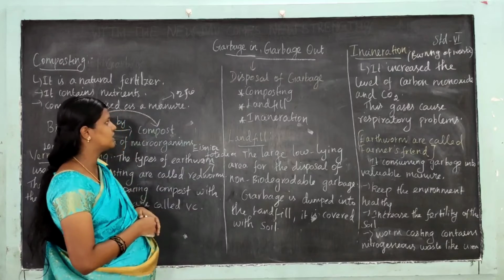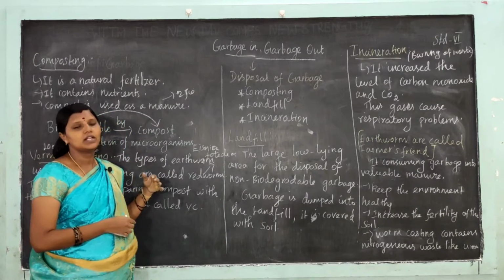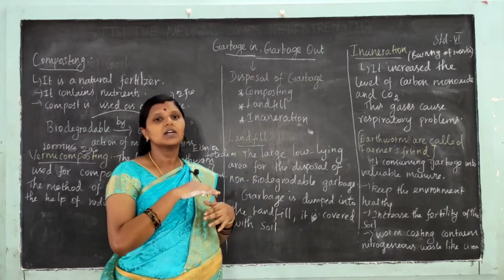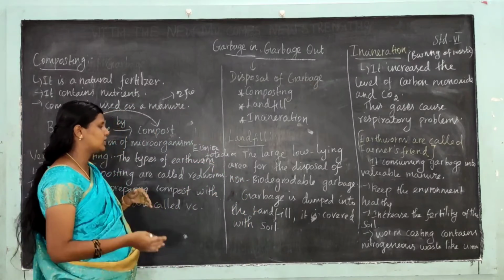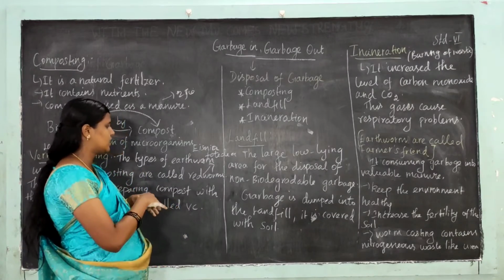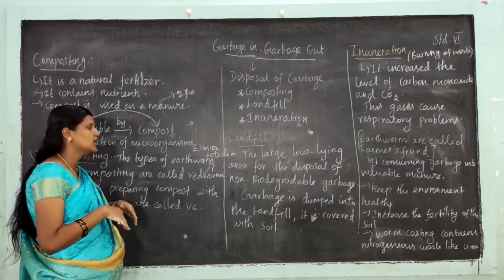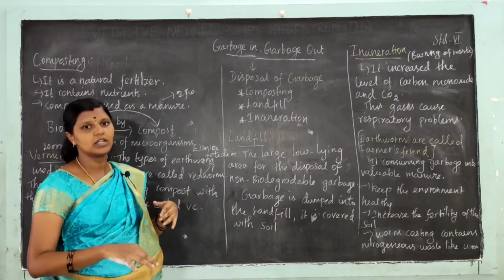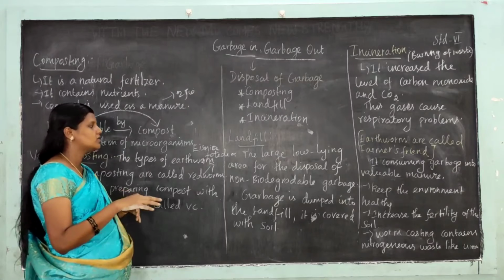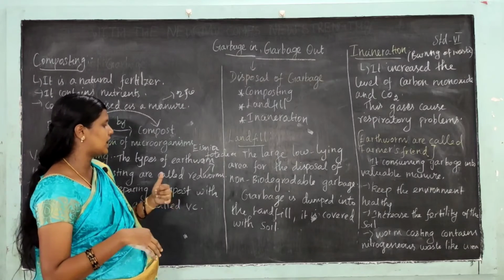The next method of disposal is landfill. Solid waste or non-biodegradable waste is dumped in a large low-lying area, which is called landfill.